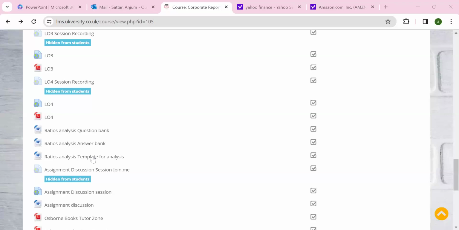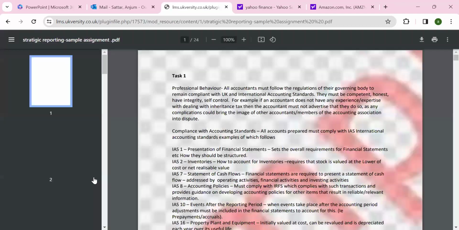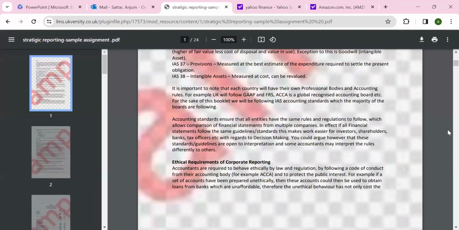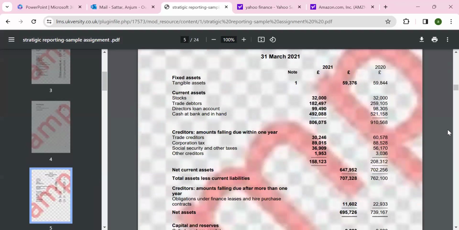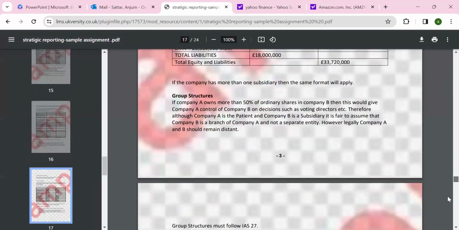And I quickly show you here, you have some handouts, please, if you want to go through some financial ratio handouts here. We have a template there. You can pick examples, and you have an Osborne and all other handouts as well. We have a sample assignment available here, and that will also help you when you prepare your own. And next lesson we'll go through our assignment discussion, and we can pick some examples as well.